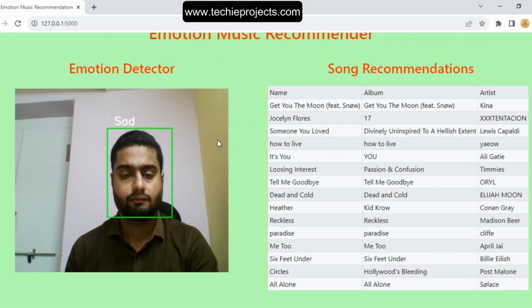So this is the complete project. You can also use it for your final year project, and this is a machine learning based project.